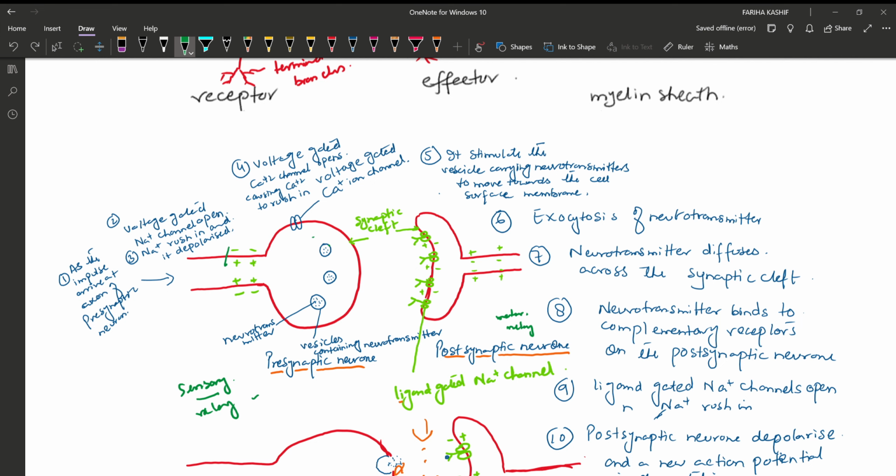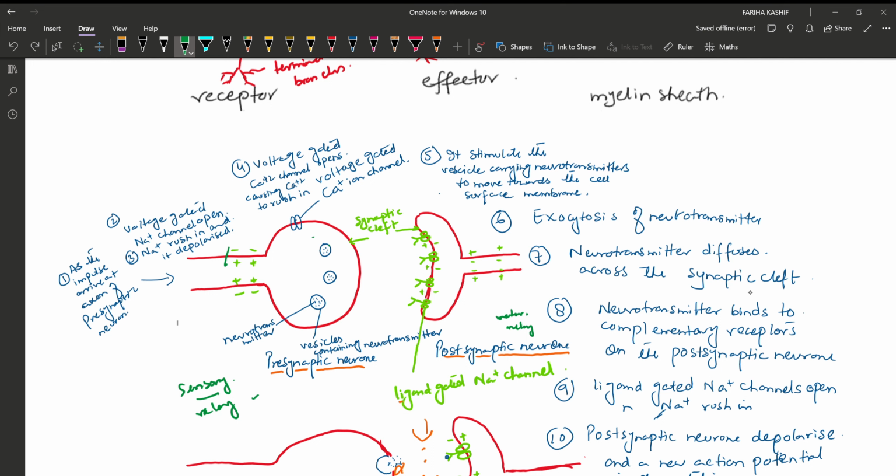Okay, now we should begin. So as soon as the impulse reaches the presynaptic neuron, then what happens? It gets depolarized. Okay, if you want to write depolarized, then write it, otherwise don't. Once it has come in the mark scheme, otherwise don't write it. It is all okay. Okay?